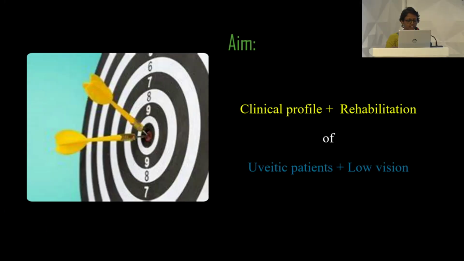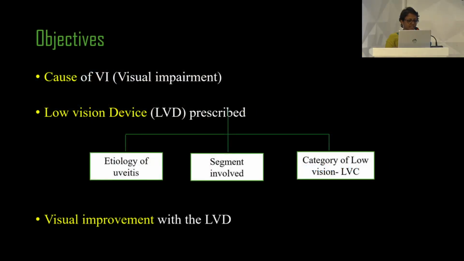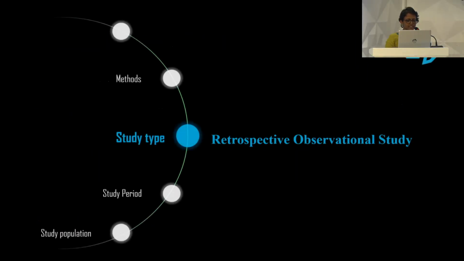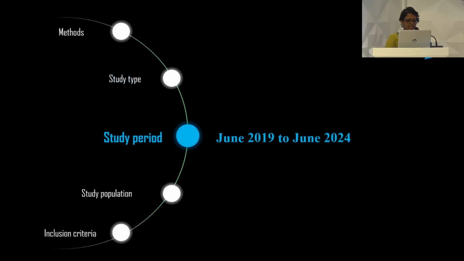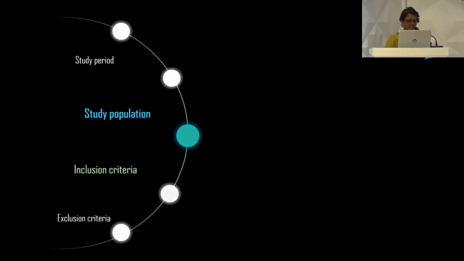Hence, we did a study to assess the clinical profile and rehabilitation of the uveitic patients with low vision. With the objective of assessing the cause of visual impairment, the low vision device prescribed, and the visual improvement with it. Coming to the materials and methods, it was a retrospective observational study which was done between June 2019 and June 2024 in all the patients with uveitis referred to low vision clinic.